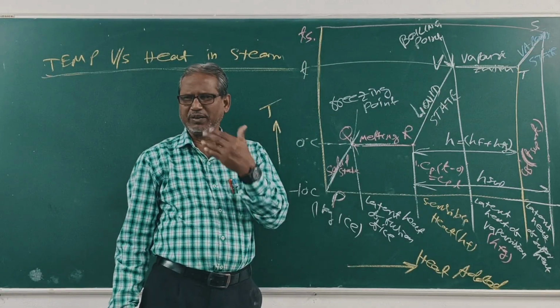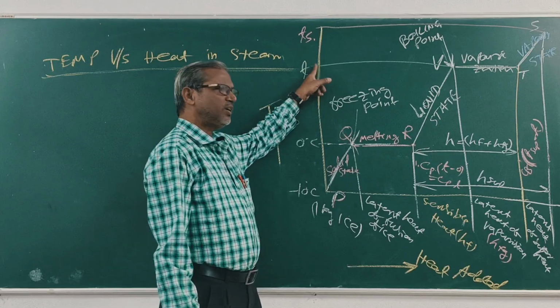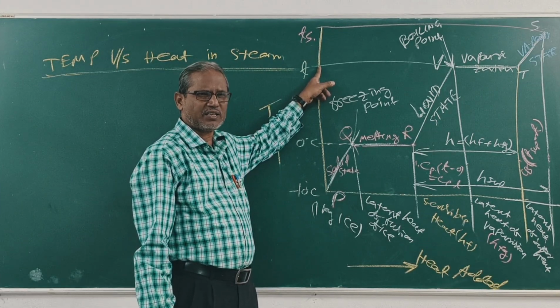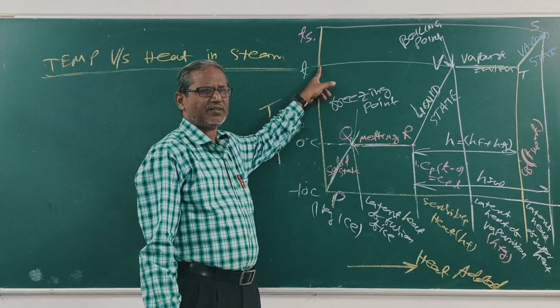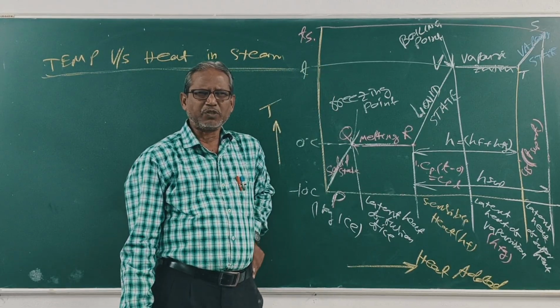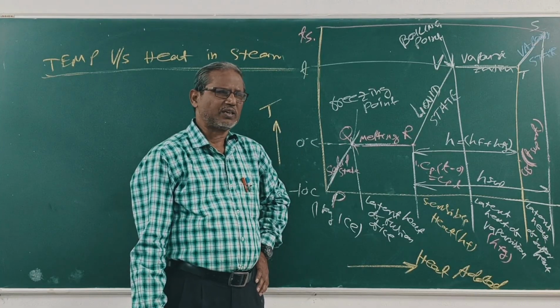With further addition of heat, the temperature rises from 0 degree to the saturation temperature T degree centigrade. This is 100 degree centigrade at atmospheric pressure, which is 101.325 kilopascal.